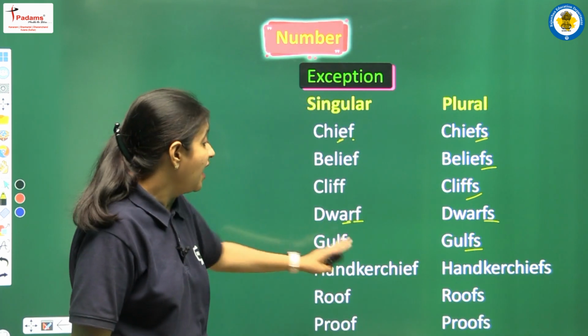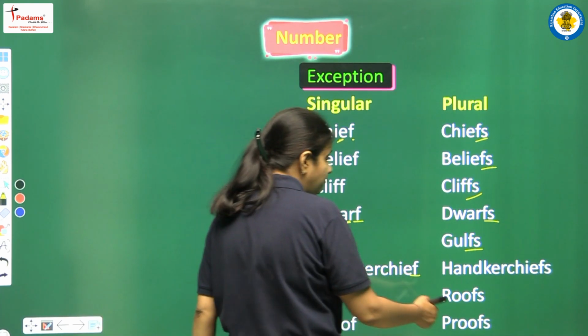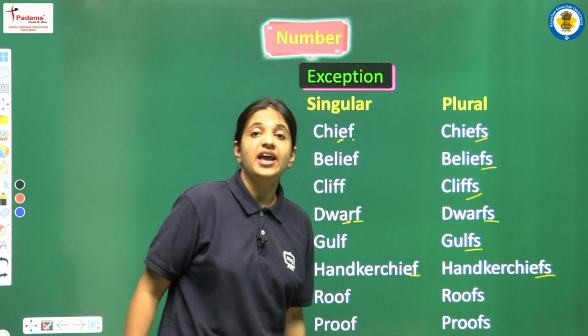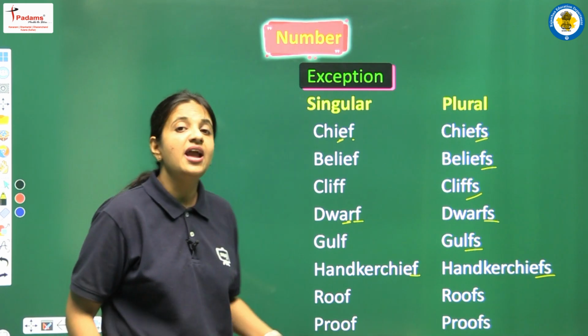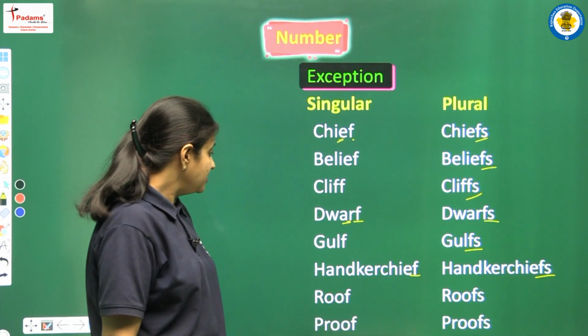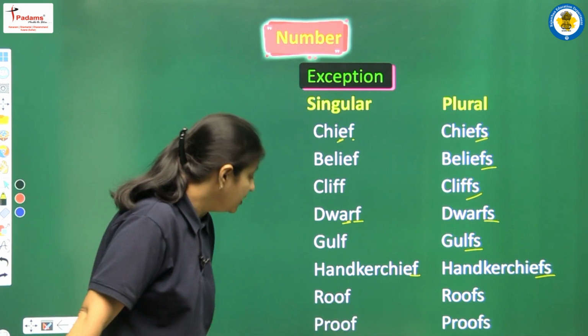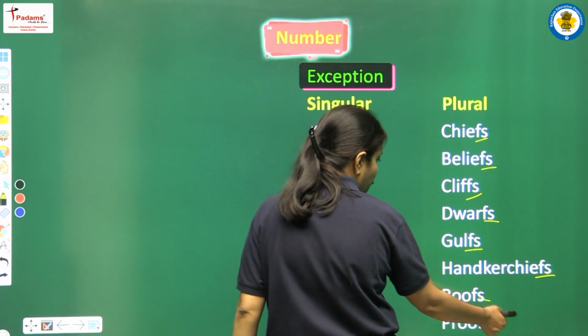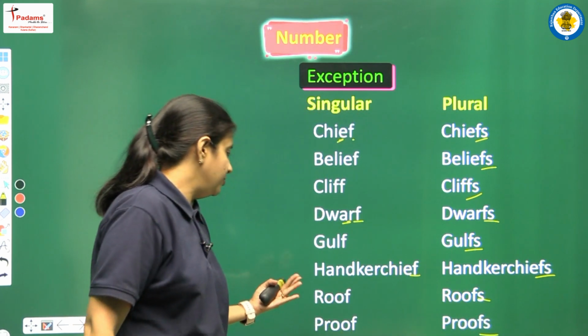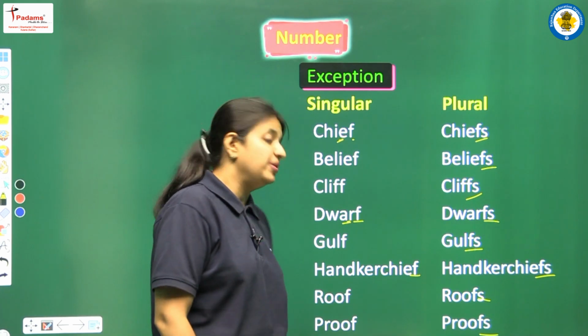Next we have handkerchief. We have F but still we are adding S. So handkerchief will be handkerchiefs. Next are roof and proof. In these spellings also we have to add S. So roof will be roofs and proof will be proofs.